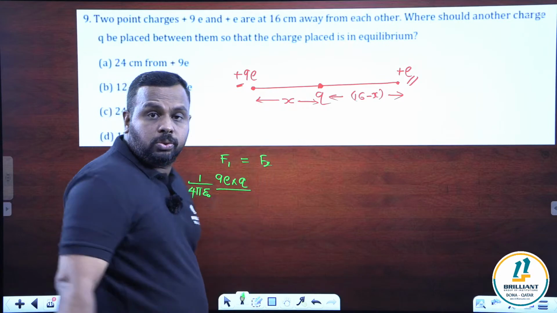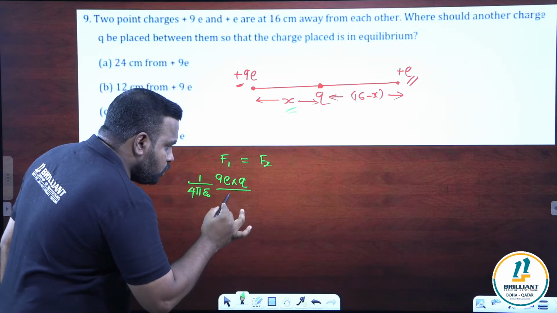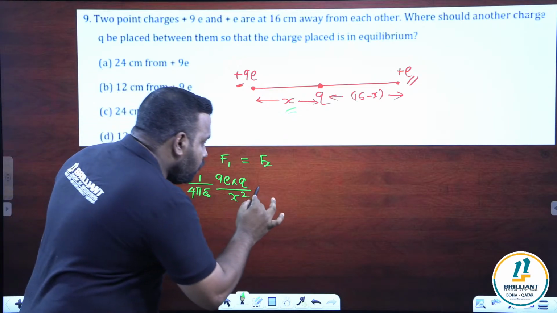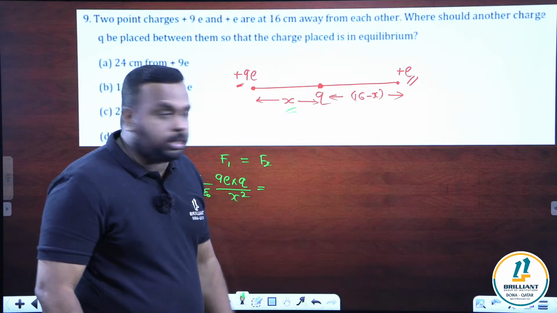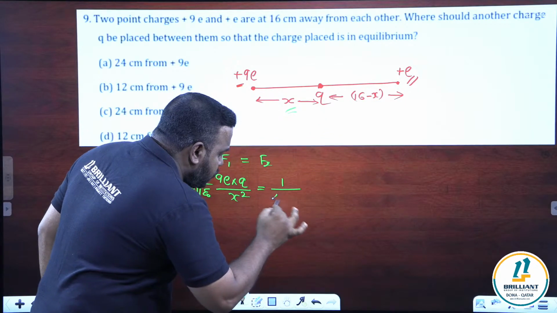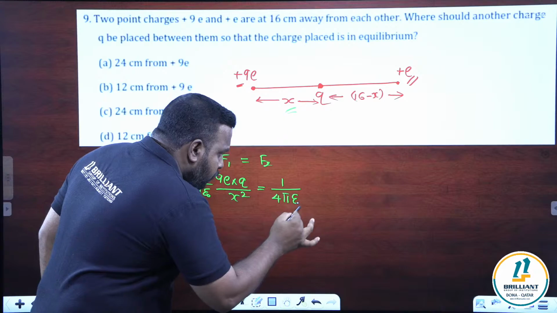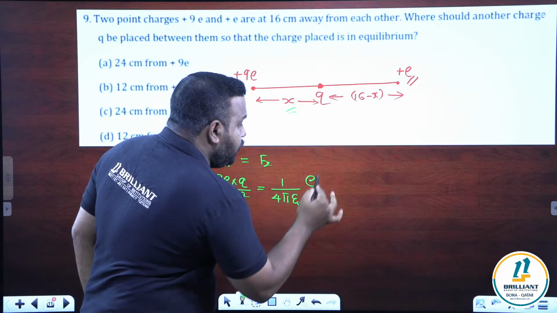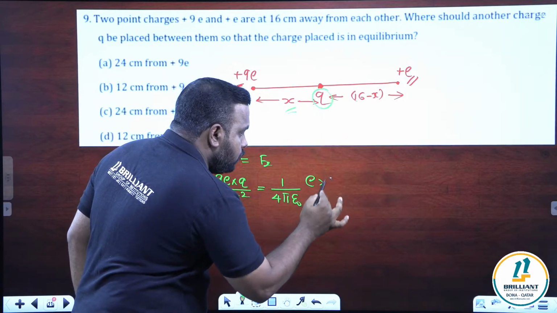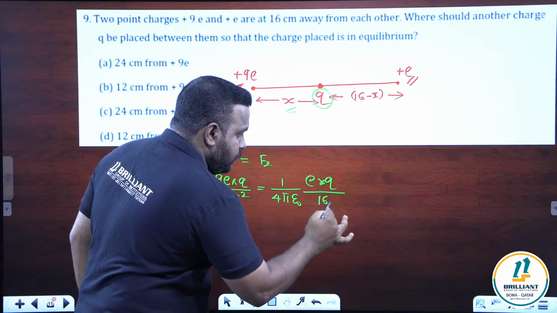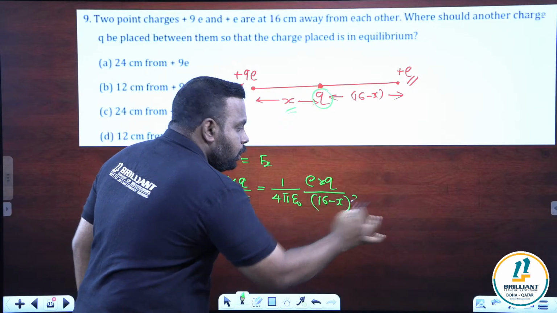What is the distance between these two? It is x. So 9E into Q by x square is equal to the second force. The second force is between this Q and this E. So again you can write 1 by 4 pi epsilon naught, E into Q divided by, what is the distance of separation? It is 16 minus x, the whole square.